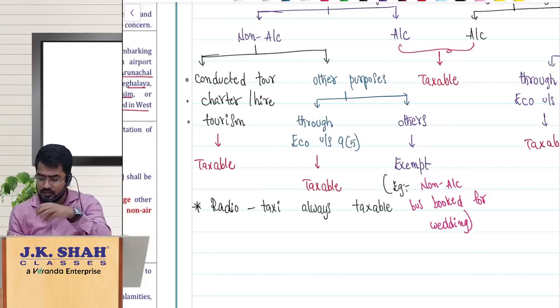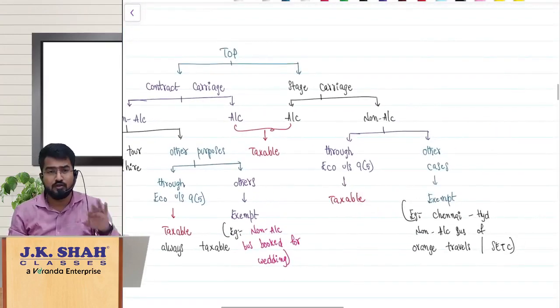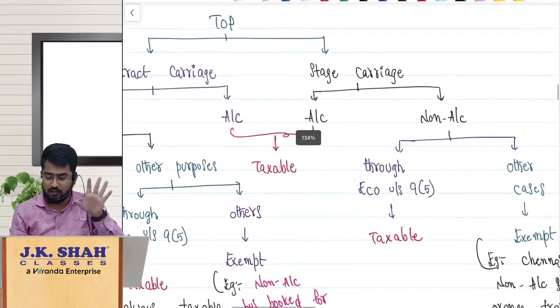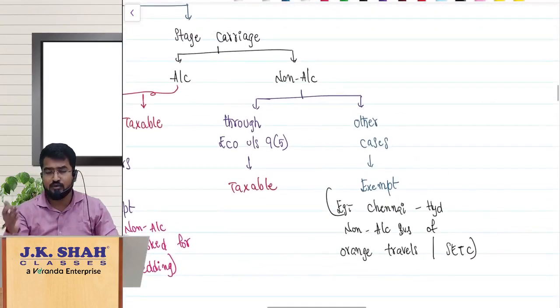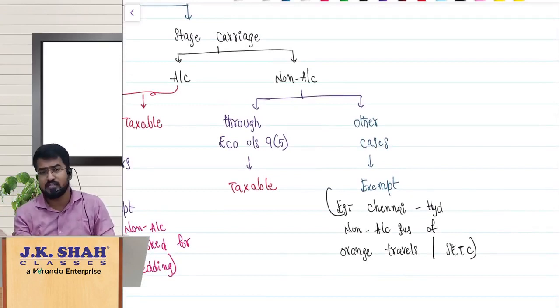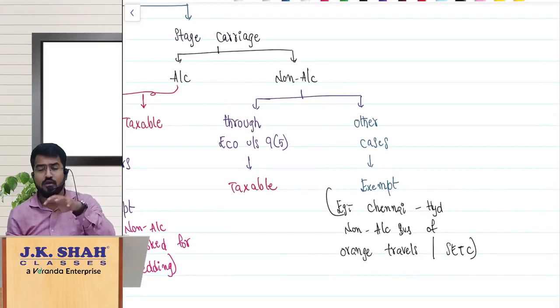Here we have to see non-AC bus booked for wedding, that is a non-AC contract carriage, not booked through this 9 subsection 5 e-commerce operator, so it is enjoying the exemption. Remaining cases it is taxable. And obviously understand, radio taxi is always taxable no matter whether it is AC or non-AC, whether through 9 subsection 5 or not. And stage carriage, contract carriage with AC, always taxable. Stage carriage, non-AC, it is generally exempt, but now there is an additional point: non-AC also through 9 subsection 5 e-commerce operator it is taxable, other cases it is exempt.